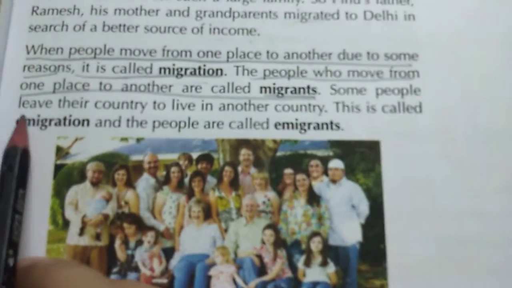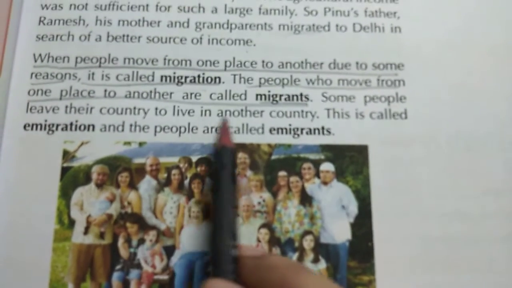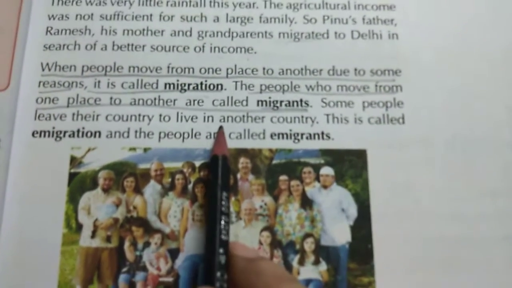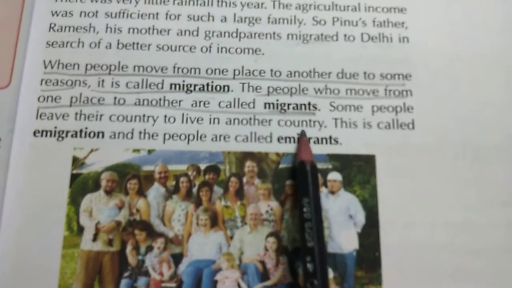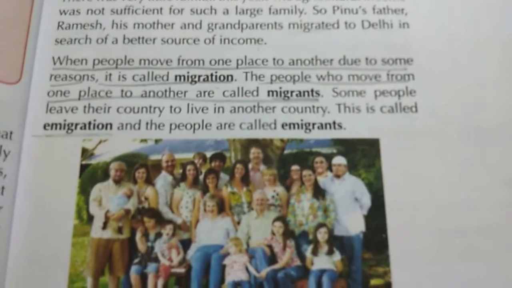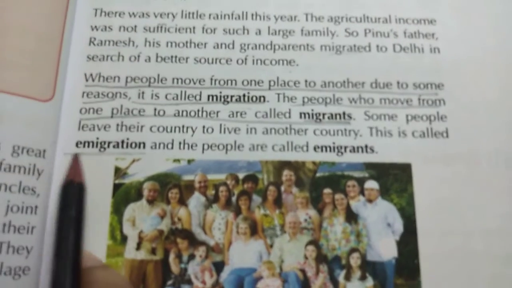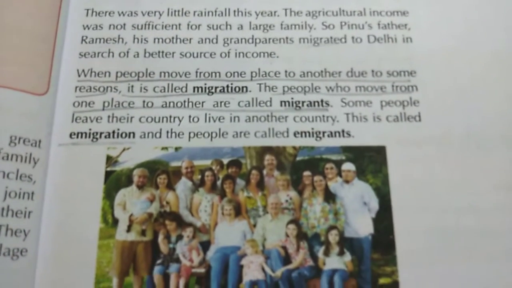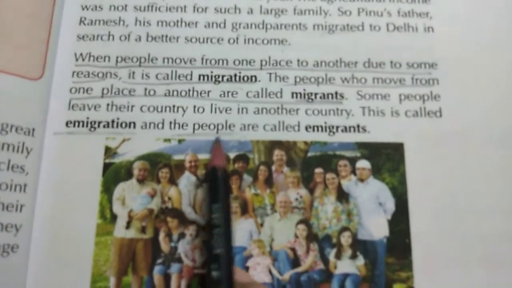Clear? Now some people leave their country to live in another country. They leave India and go to some outside country. This is called immigration. When you are leaving your country and going to America or some other country and living there, that is called immigration. Leaving one country and going to another country is known as immigration, and the people who move are called immigrants.